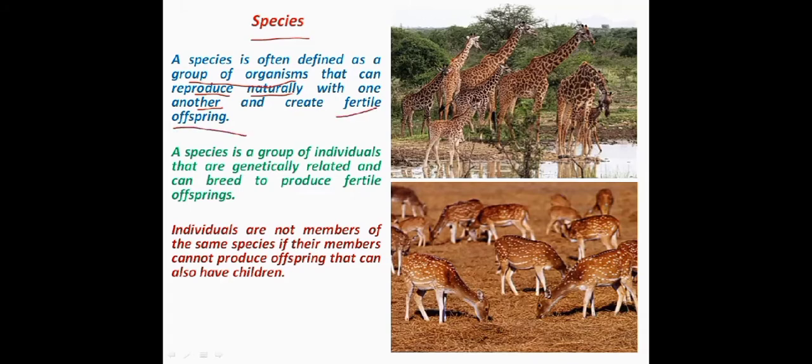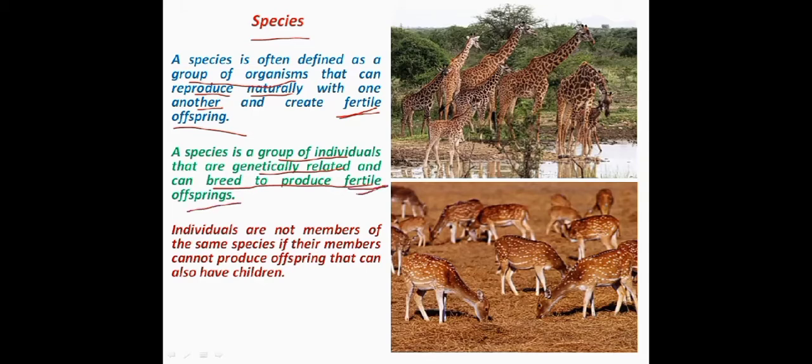So a species is a group of those organisms that can interbreed or produce fertile offsprings, or you can say a species is a group of individuals that are genetically related and can breed with one another to produce fertile offsprings.